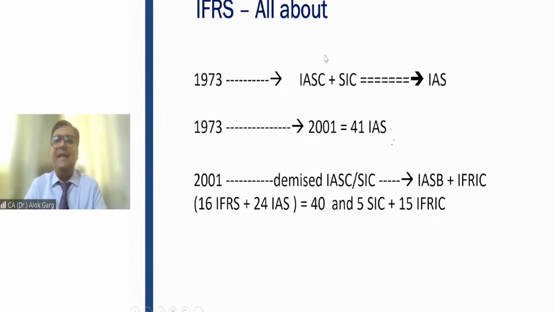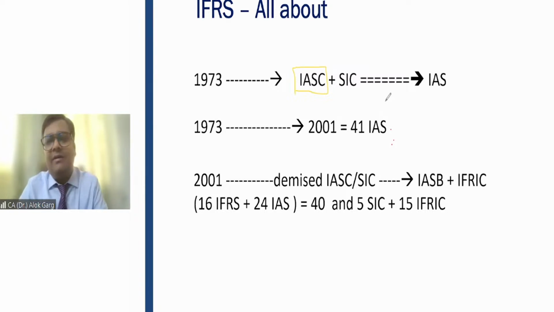Okay. Friends, prior to 1973, there was no global standard. And there were many countries in the world which did not have their own accounting and reporting framework, right? So in 1973, a committee was formed by a few member nations, and the name of the committee was International Accounting Standard Committee. Please write down IASC, meaning International Accounting Standard Committee. This committee was formed in 1973 to issue international standards.